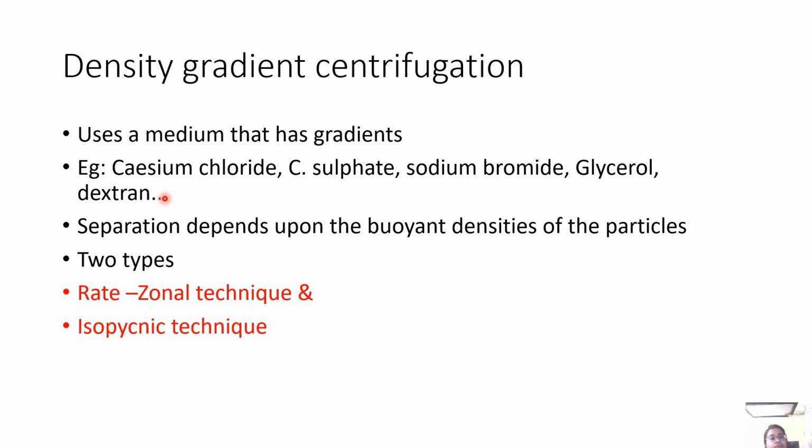Now density gradient centrifugation basically uses a medium that has gradients, like cesium chloride, cesium sulfate, sodium bromide, or glycerol. The separation depends upon the buoyant densities of the particles. There can be two types, the rate zonal technique and the isopycnic technique.